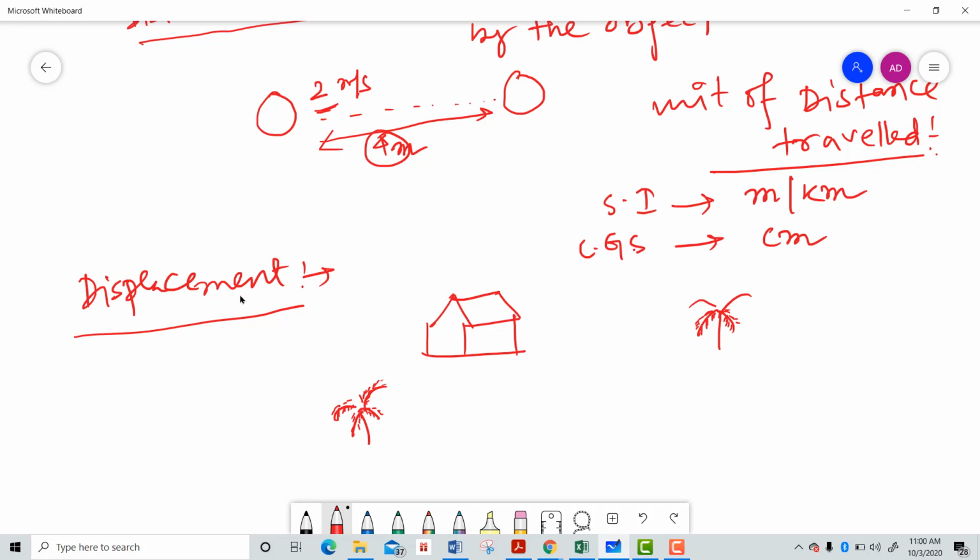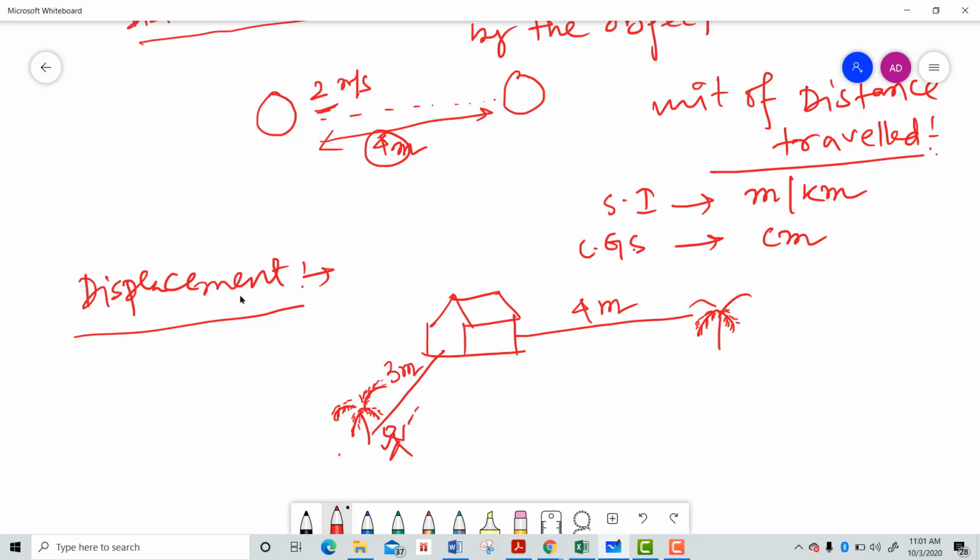Now, in this case, I am at this position at a particular time, and the distance from this coconut tree to my house is equal to 3 meter. And the distance from my house to that coconut tree is 4 meter. So what I did, I just started traveling from this point. This is the first coconut tree.